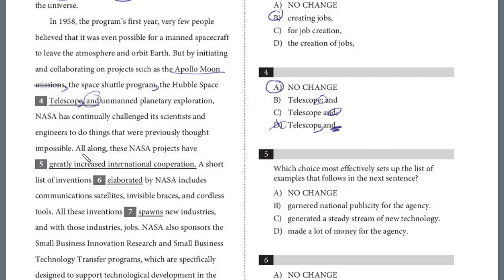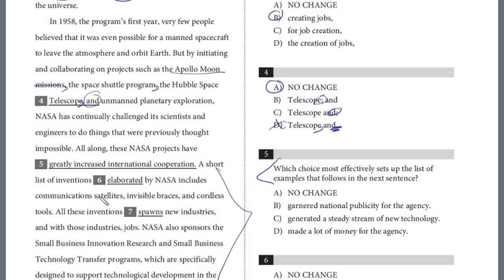All right, let's take a look at 5. All along, these NASA projects have greatly increased international cooperation. So let's take a look at the question here in 5. Which choice most effectively sets up the list of examples that follow? We have to see, is this a list that follows that would support this first sentence of increasing international cooperation? Let's take a look. A short list of inventions elaborated by NASA includes communication satellites, invisible braces, and cordless tools. All these inventions spawns new industries, and with those industries, jobs. And so no, this is not about cooperation.